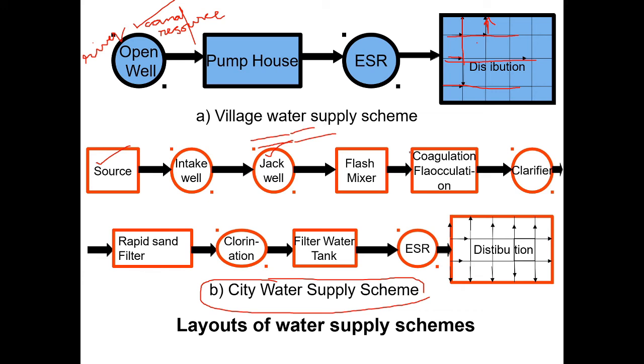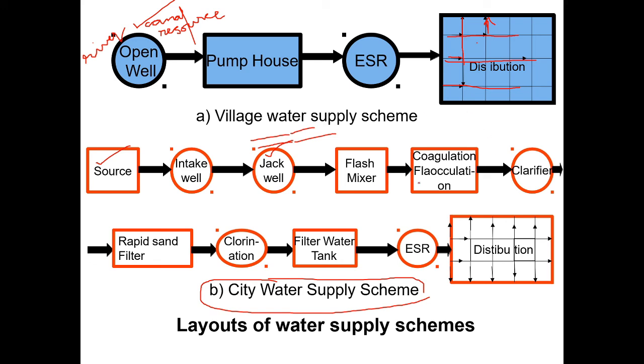Then automatically in that particular chamber, coagulation occurs, that is flocculation occurs. Flocculation means if there are any suspended particles in the water whenever you are collecting, all those things join together and become a floc. That floc's specific gravity will be increased, then automatically with high specific gravity, it will fall to the bottom of the tank. Only pure water will remain on top of the floc. That is the flocculation or coagulation process.